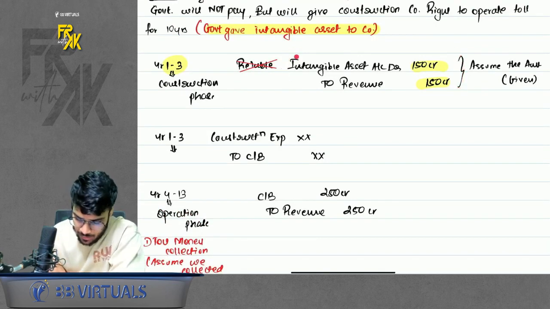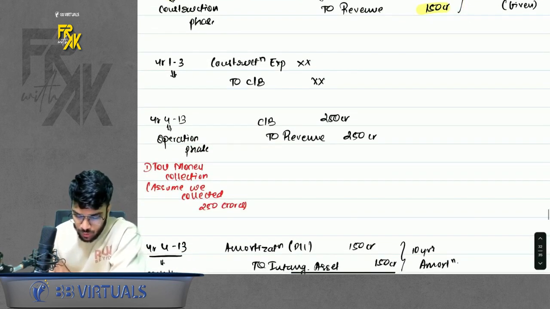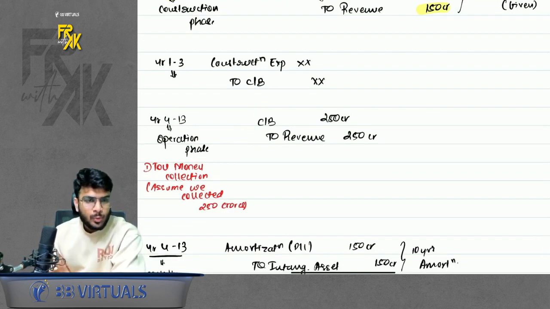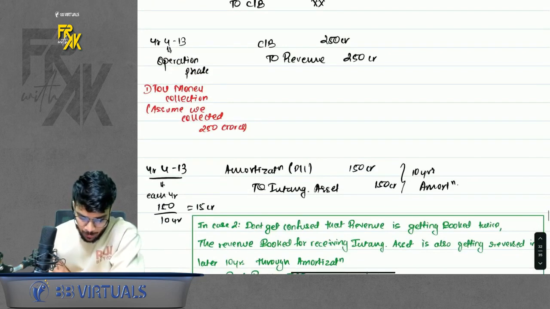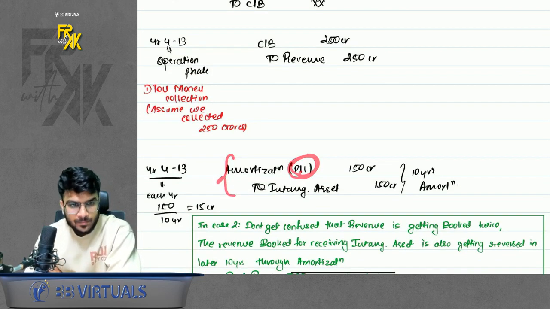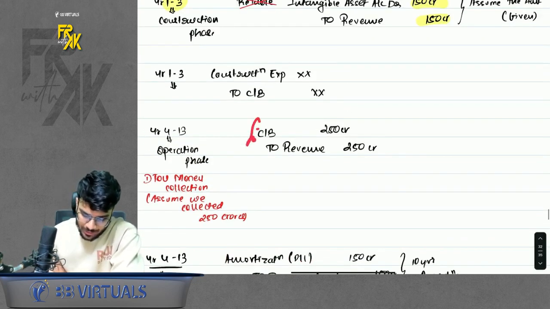You are booking the revenue for the intangible also, and you are booking the revenue for toll collection also. It is not getting booked twice. Why? This intangible for which you book a revenue, can I say it is amortized also through the P&L expense side? So ultimately your core revenue is only toll collection money.